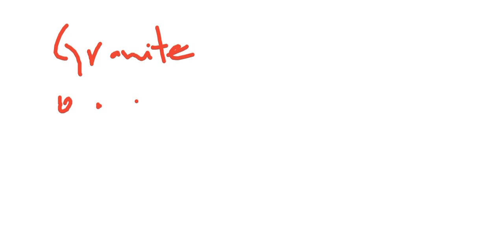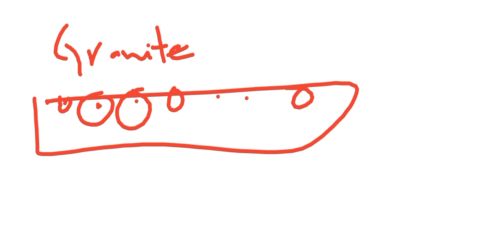Otherwise, what do we say? Granite rock. You might have seen that it is a mixture of different substances. Though it follows a certain pattern, there are different substances that are visible to us. But in a solution, there is no such differentiated substance visible to you. It appears one when seen, and it acts as one.